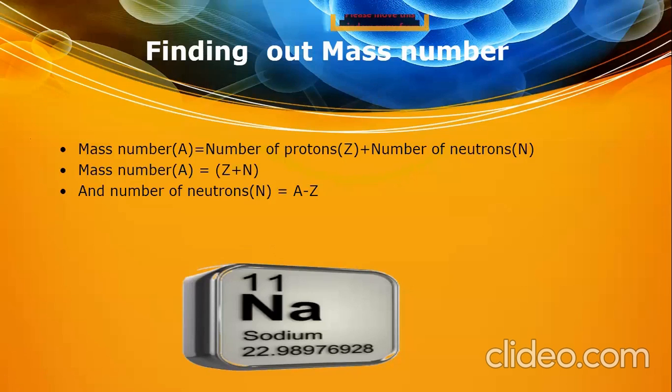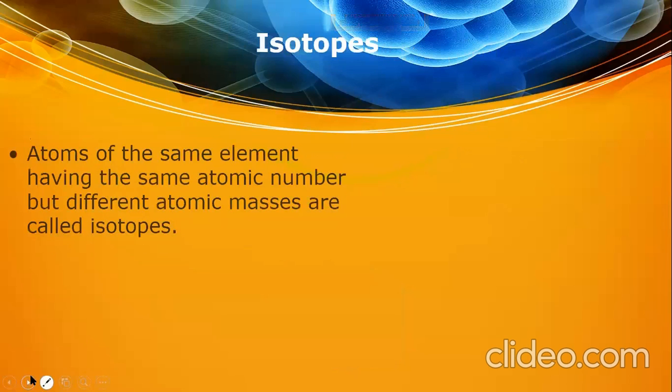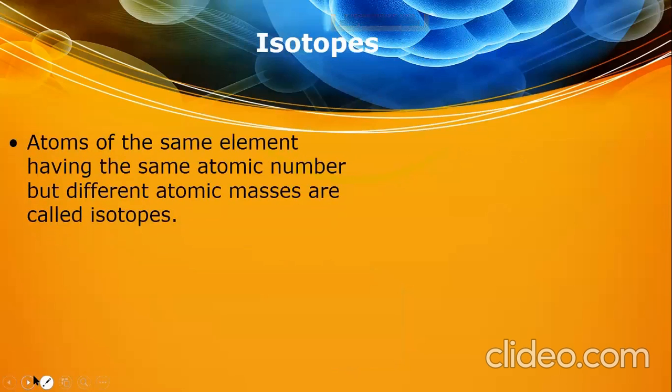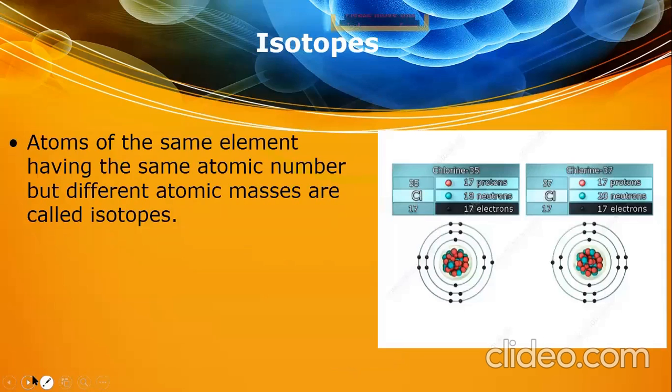Yes, right. Okay, now let's move to another topic. Isotopes. Atoms of the same element having the same atomic number but different atomic masses are called isotopes.